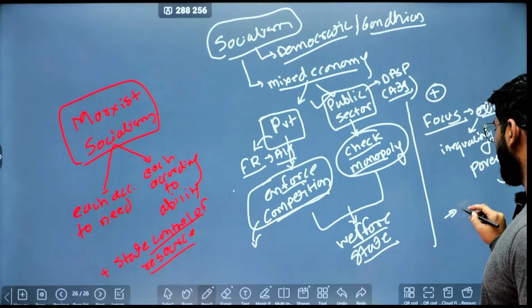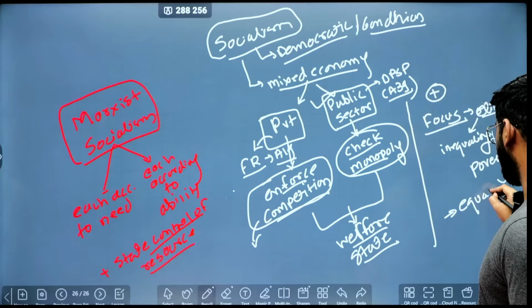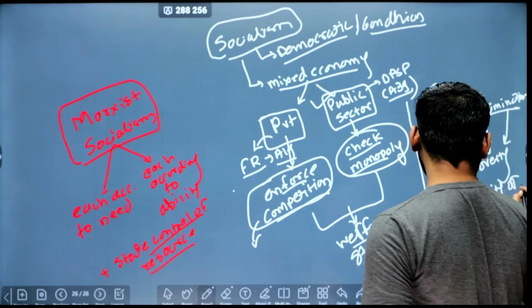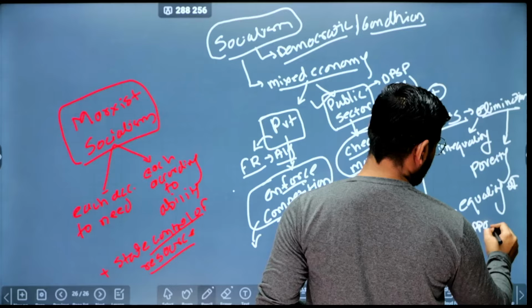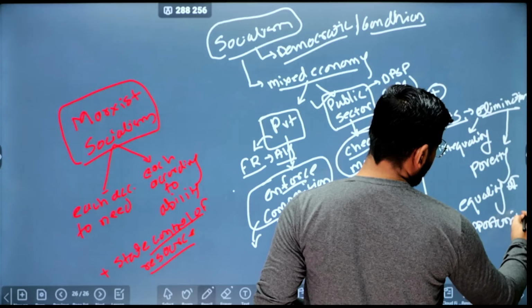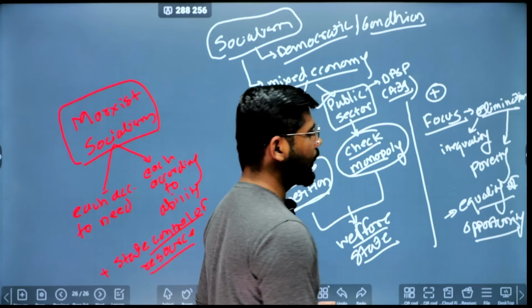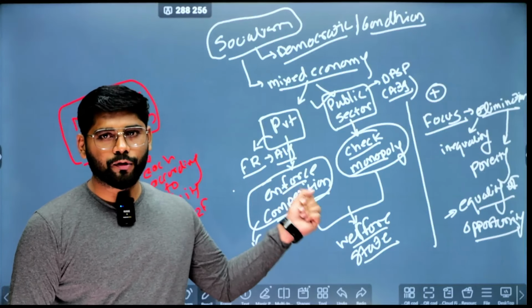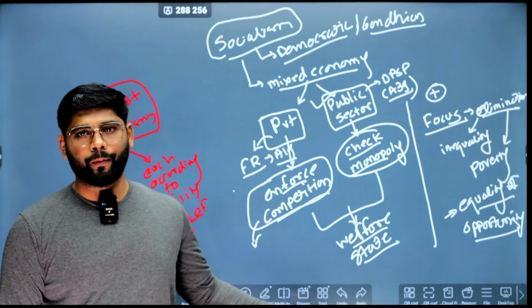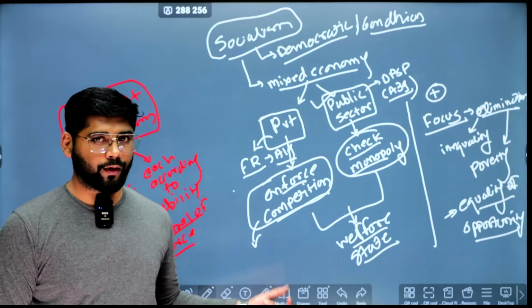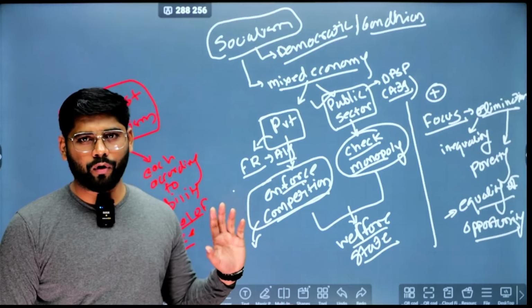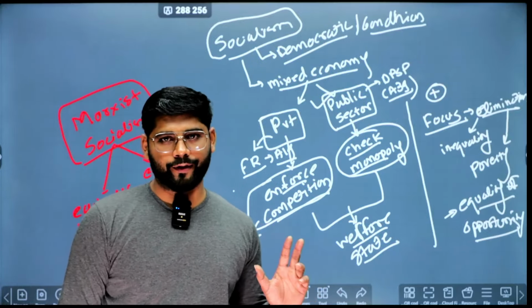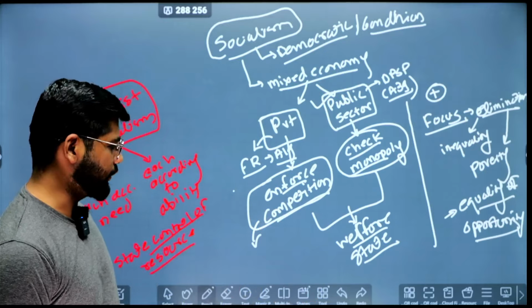Also, we focus on the equality of opportunity. So these all aspects are ensured through the democratic socialism. So that's why our socialism is totally different from the Marxist socialism. Our socialism is meant for the welfare state, which is quite philosophical, and Marxist socialism is a political concept, more or less. So this is the one thing we need to understand.